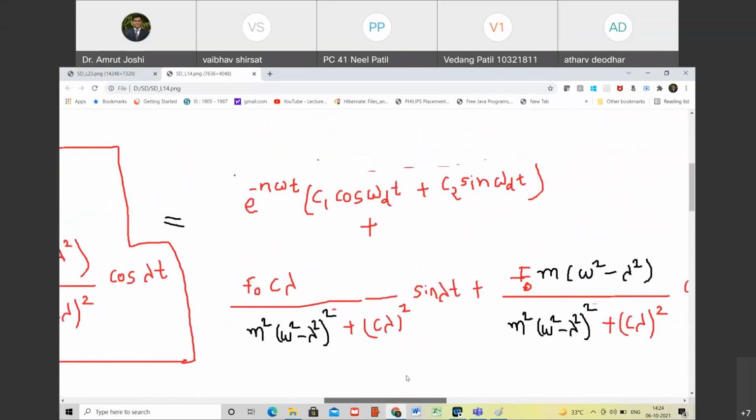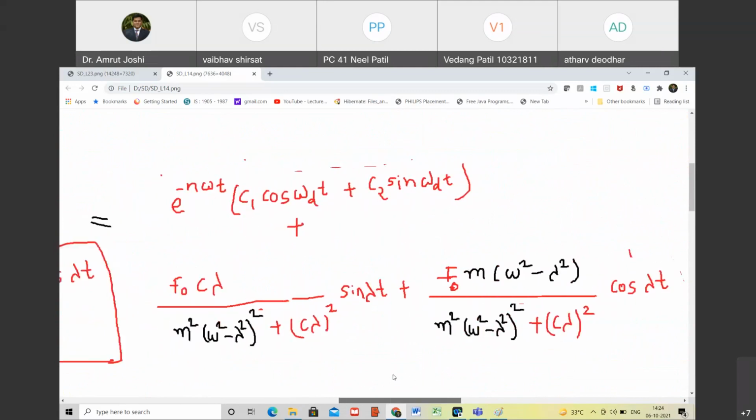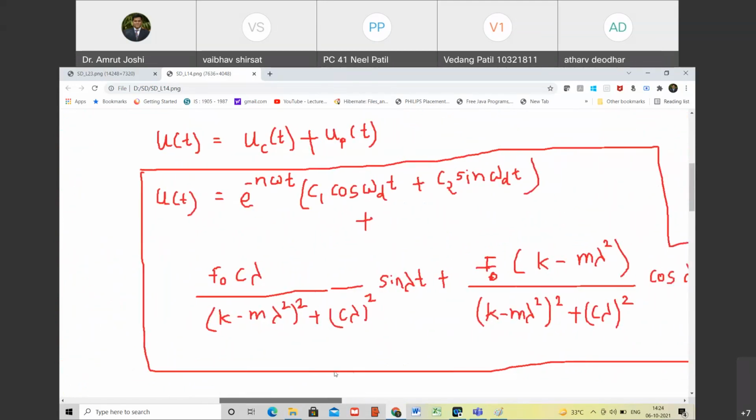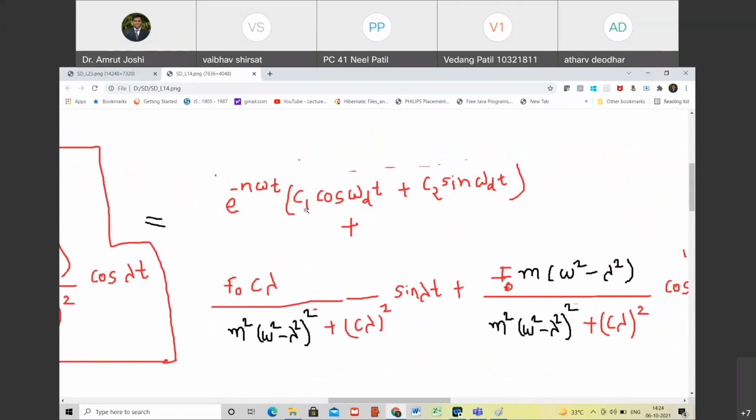C1 and C2 are to be obtained from boundary conditions. Are you with me? Yes, sir.